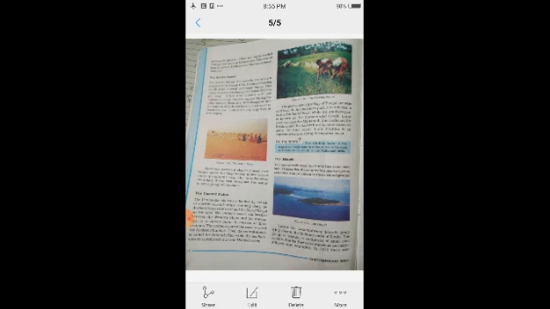All these are the major physiographic divisions of India we have seen. So first of all we will see in short the northern mountains of India.